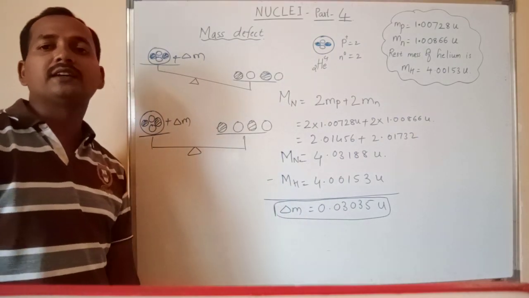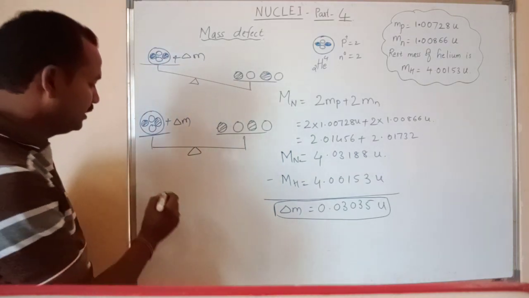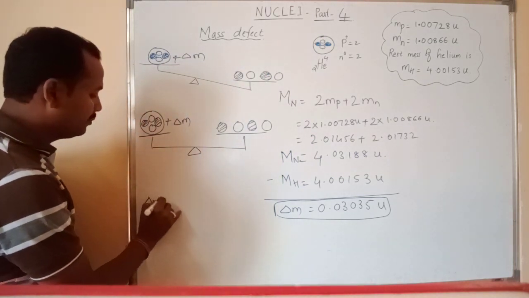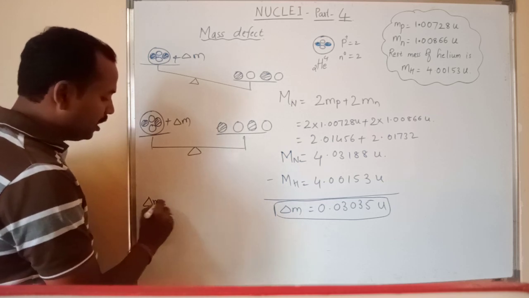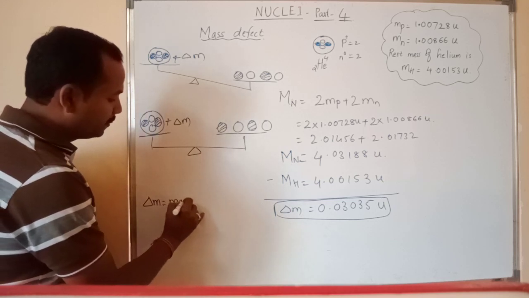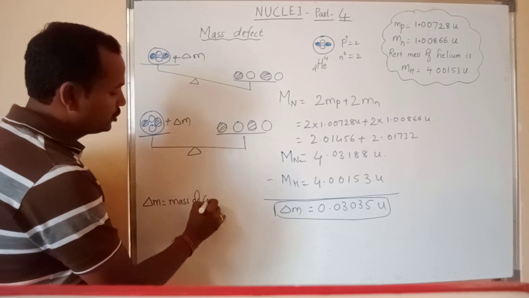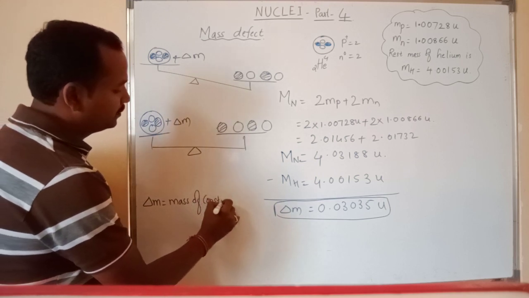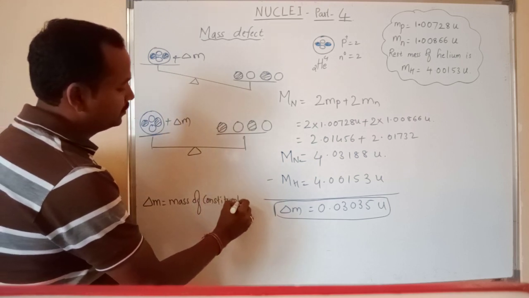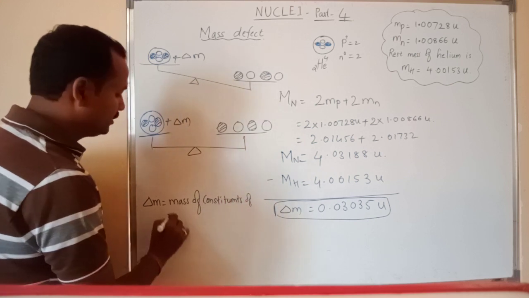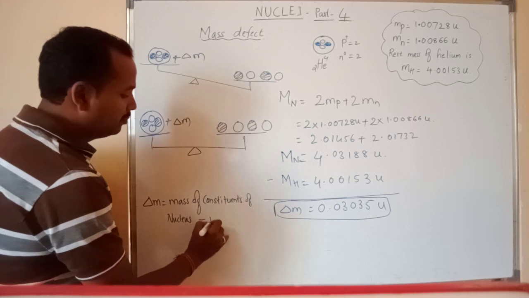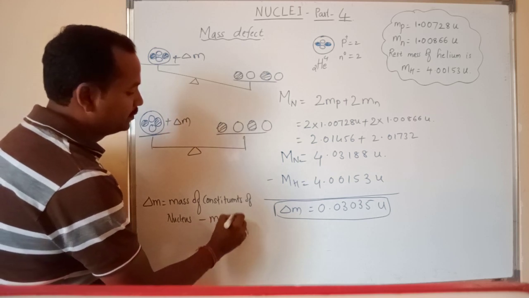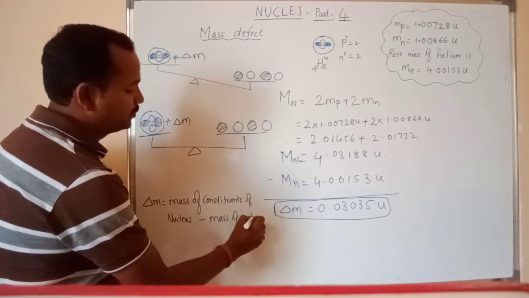So how do you define the mass defect? Here the mass defect can be given by the difference in the mass of constituents of nucleus minus mass of nucleus.